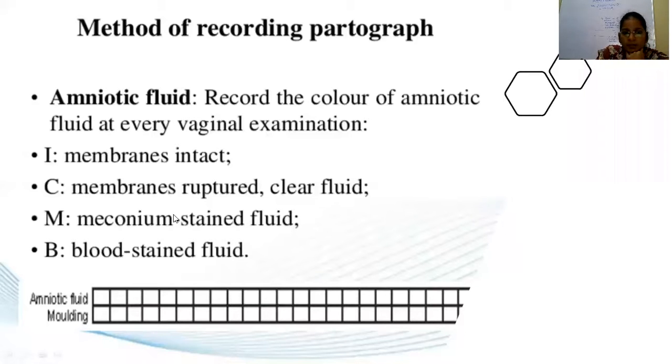And if the fluid is blood stained, you mark it with B. So with meconium-stained or blood-stained fluid, no need to continue the process of normal labor. Immediately shift the patient for cesarean section.